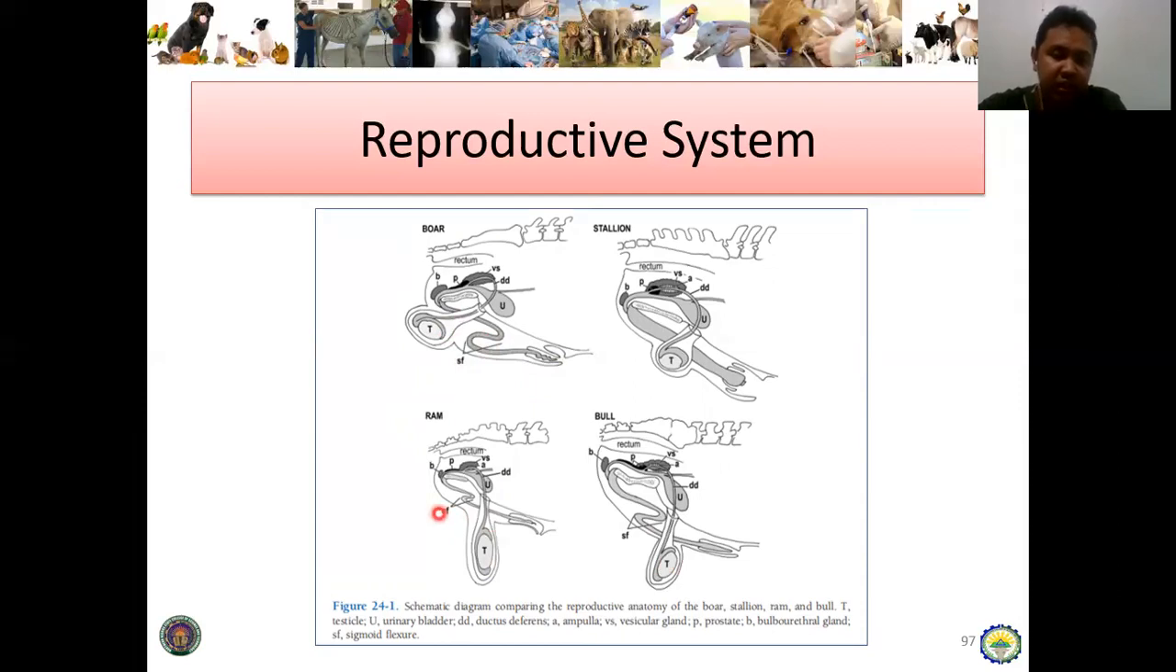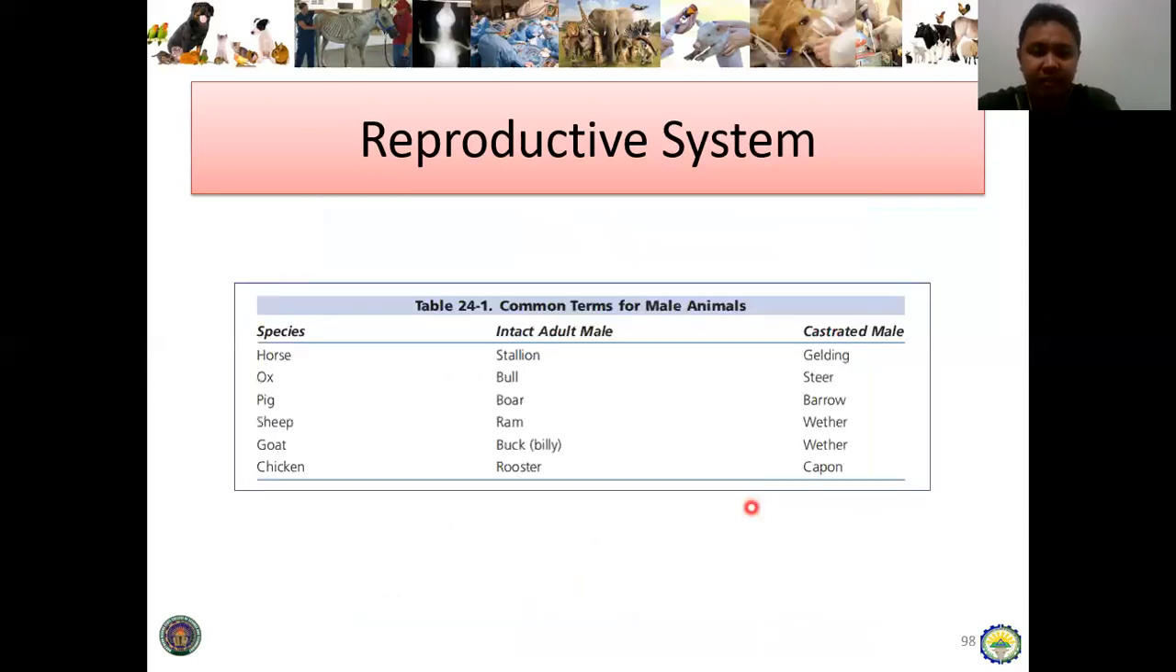So take note. What I mean is, sorry, not anterior and posterior, but take note that the sigmoid flexure is located cranially to the testicles in the boar, whereas in the ram and the bull, the sigmoid flexure is located caudally in relation to their testicles. And then the stallion has no sigmoid flexure. Also, dogs don't have a sigmoid flexure, and also the cats.